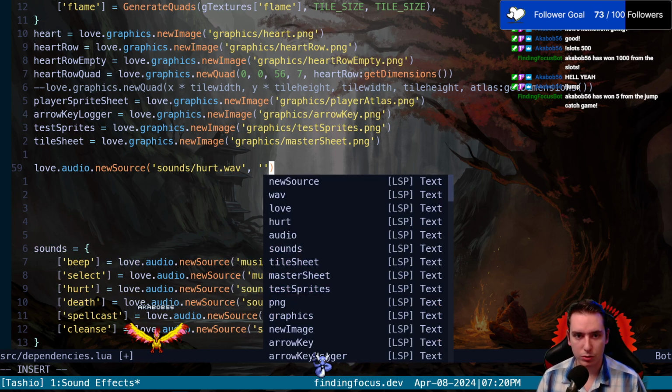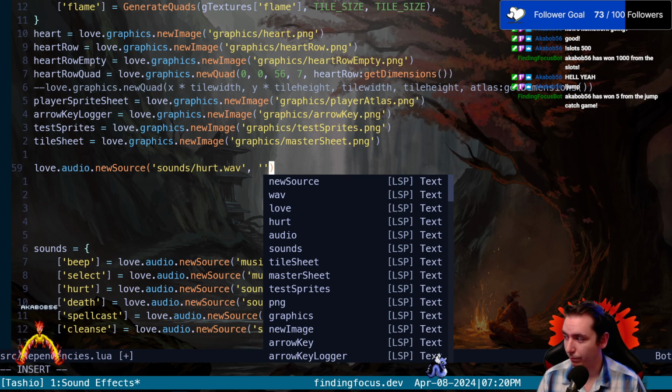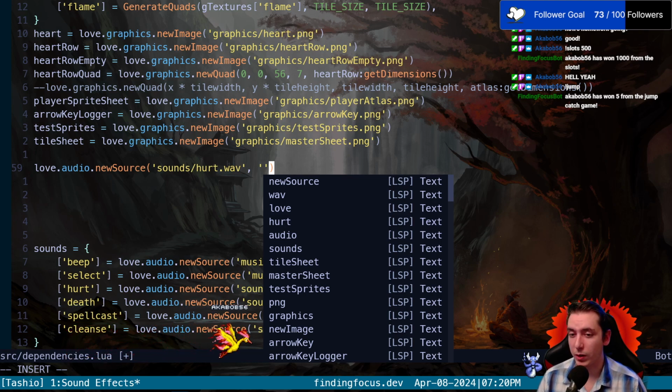Now it takes in 2 arguments, so you separate with a comma, and it takes in a type of sound. There are 2 types of sound in Love: either a static sound or a streaming sound. For our purposes, let's just say everything is static, because our stuff is so... and our stream just crashed. That's okay. Our stuff is so small in file size that we can use static and just load it into memory, and then we can play it like that.